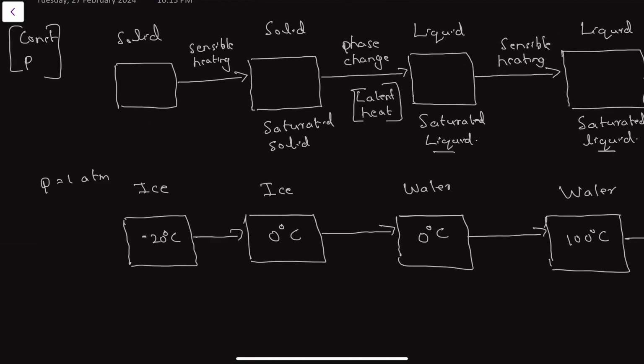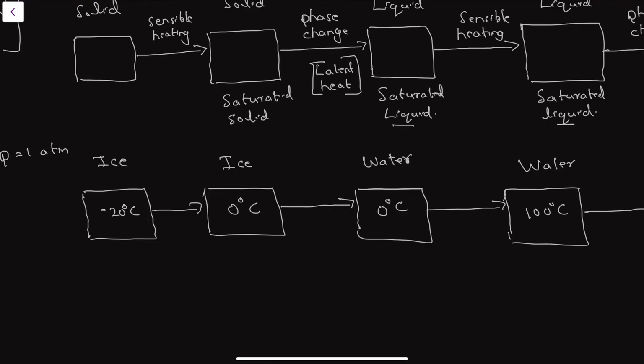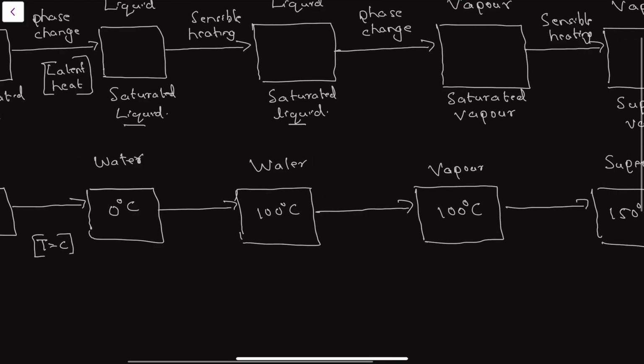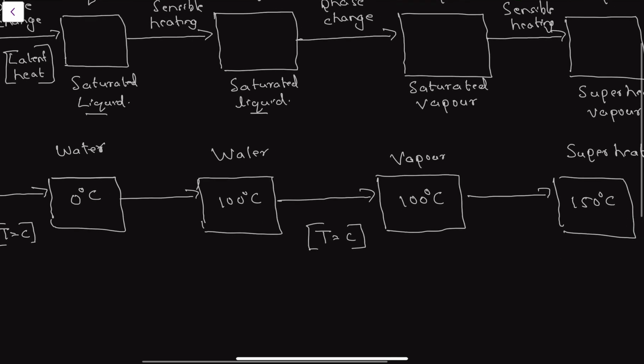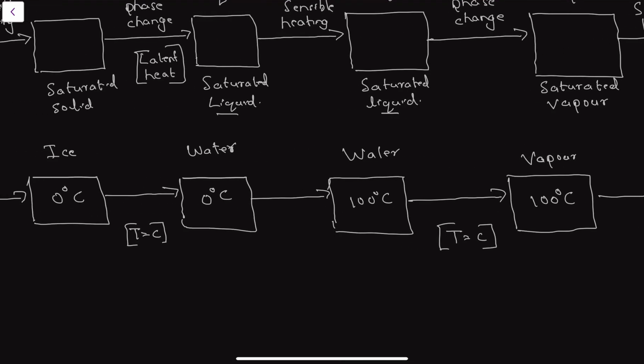So this is for water. You can repeat this experiment for any substance. Water has a peculiar property which we will discuss, so its diagrams will be slightly different from other diagrams. One thing you need to keep in mind is that temperature remains constant during the phase change. Here also you can see the temperature remains constant. This is called saturation temperature.